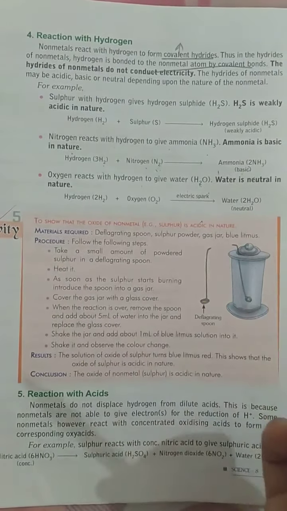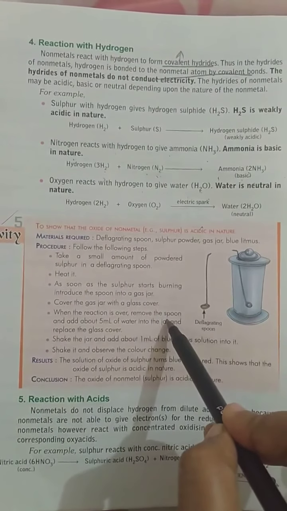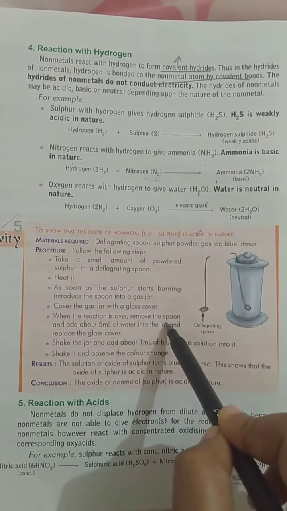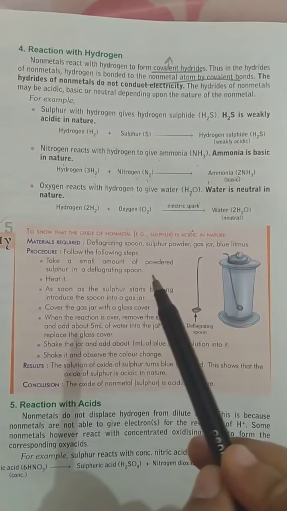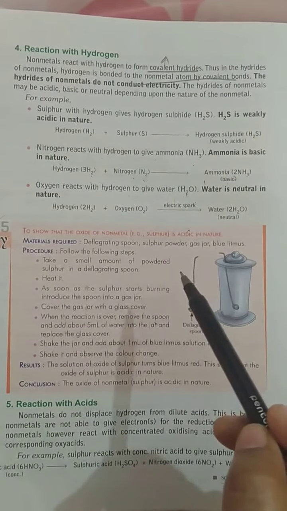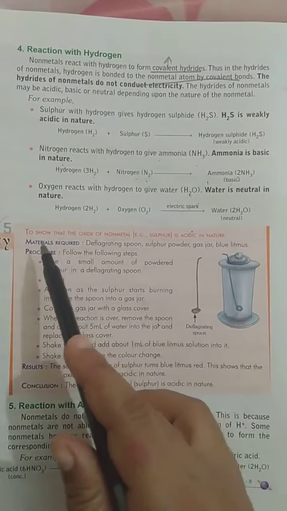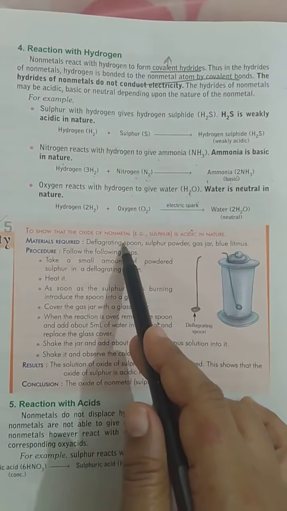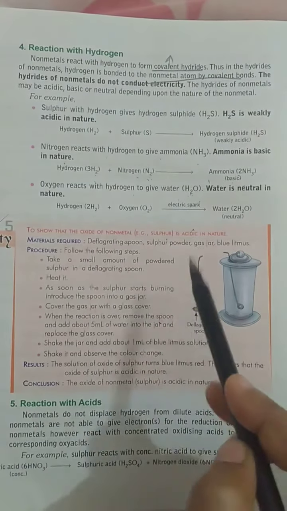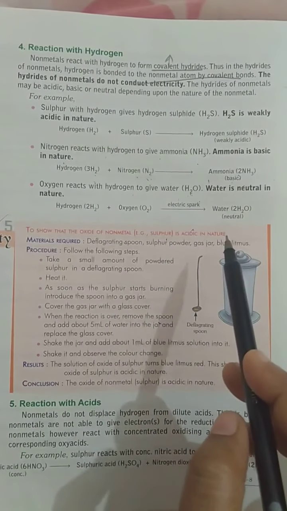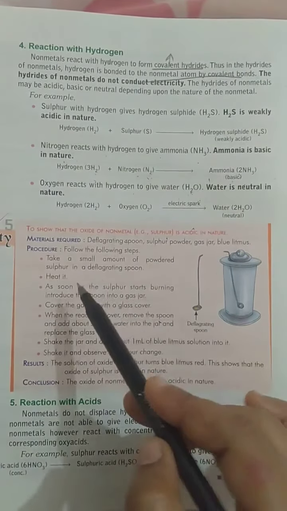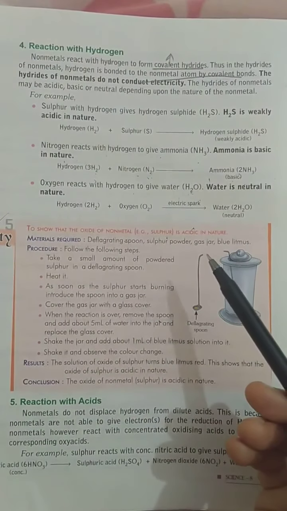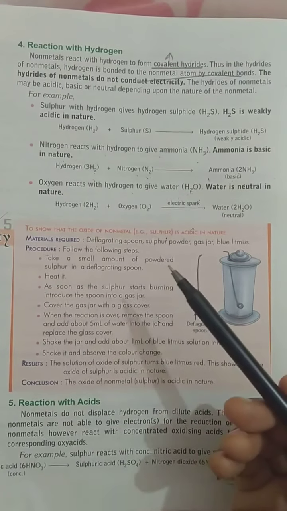I think this activity is also related to one natural phenomenon called acid rain. I have explained this in the previous class also, but now I am going to show you how it is proved. To show that the oxide of a non-metal, here sulfur, is acidic in nature. We know that oxides of metals are basic in nature, while oxides of non-metals are acidic in nature. And how to prove this?